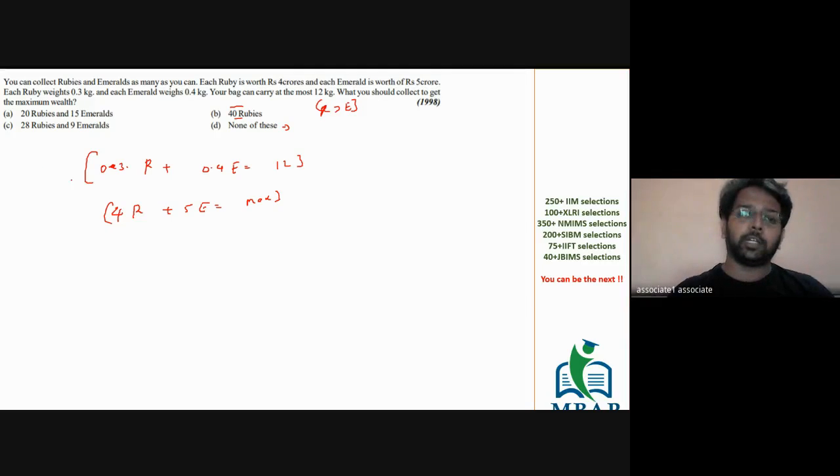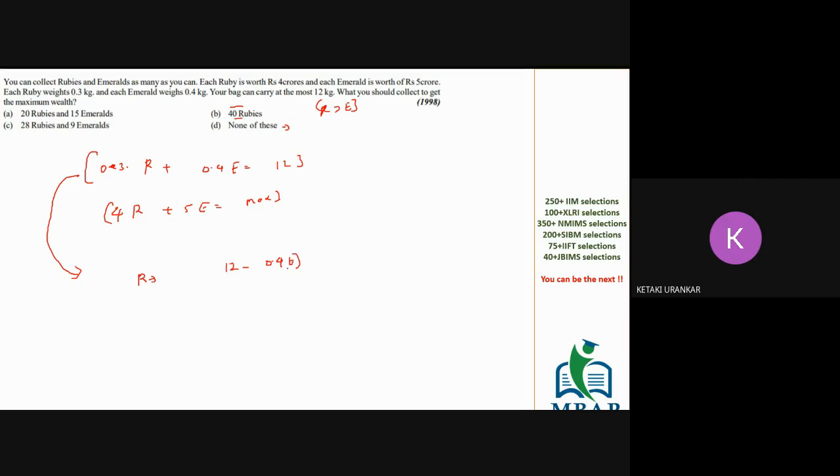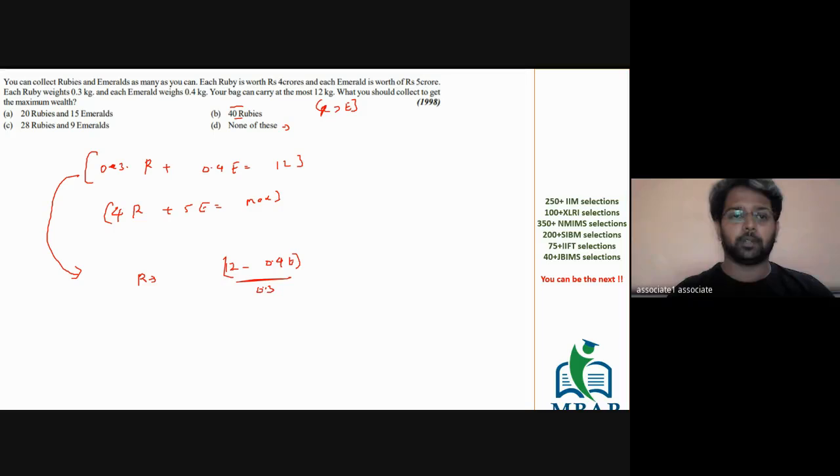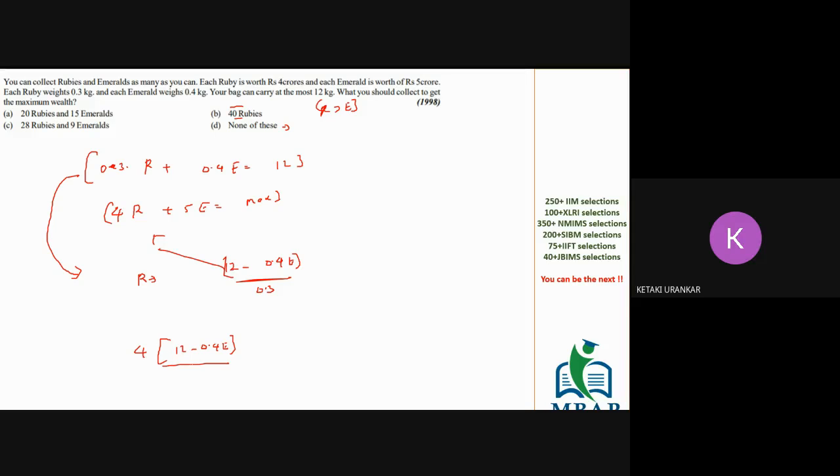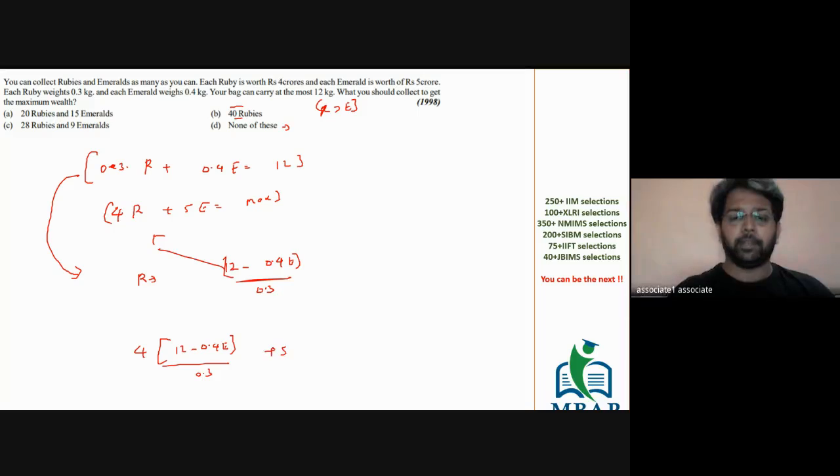If I have to do this using the given expression, we have 0.3 R plus 0.4 E is equal to 12. So possibly ruby in terms of emerald will become R equals 12 minus 0.4 E divided by 0.3, right? If I put this in equation number 2, this is going to become 4 times (12 minus 0.4 E) divided by 0.3, plus 5E.